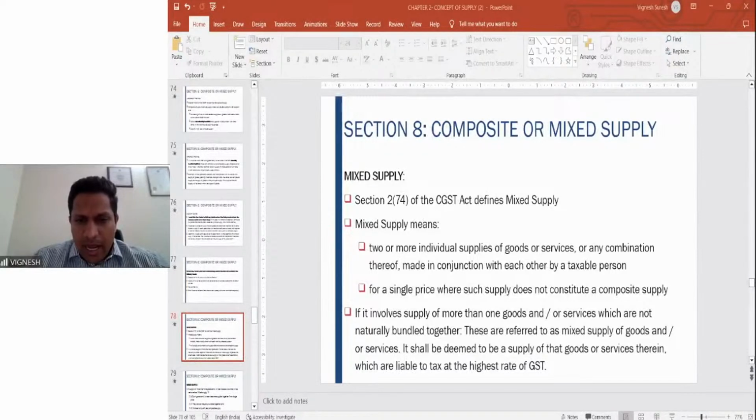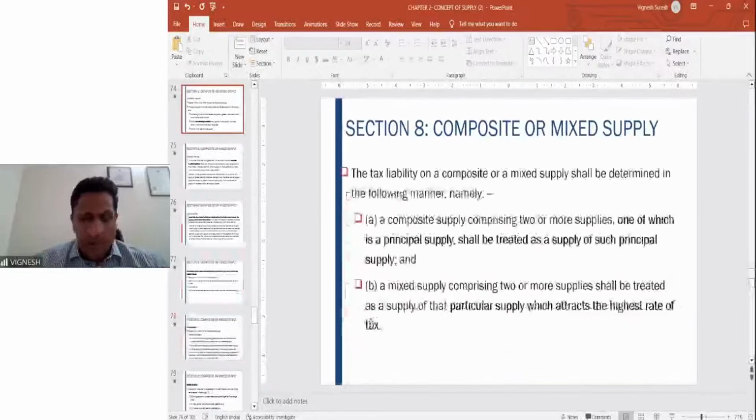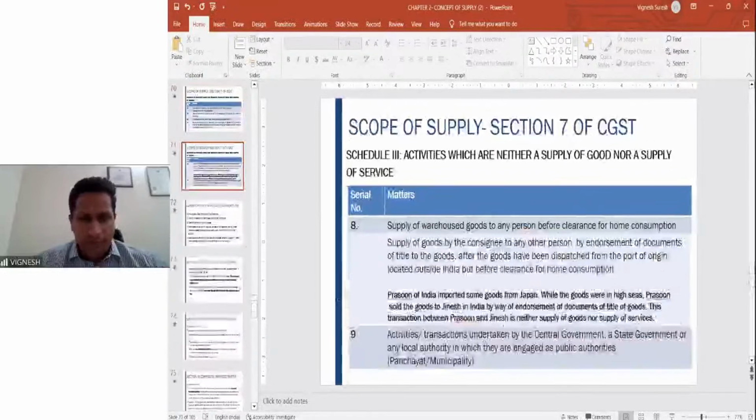Sir, serial number 9 of schedule 3 is not mentioned in the study material. What is serial number 9? Let me just check what that is. Yeah, this is the residuary provision. It has come here in schedule 3, but it is a residuary provision.